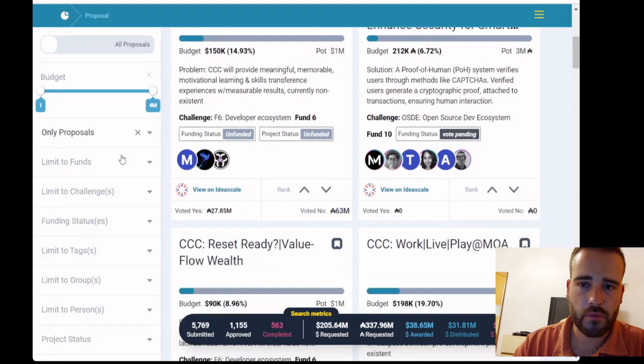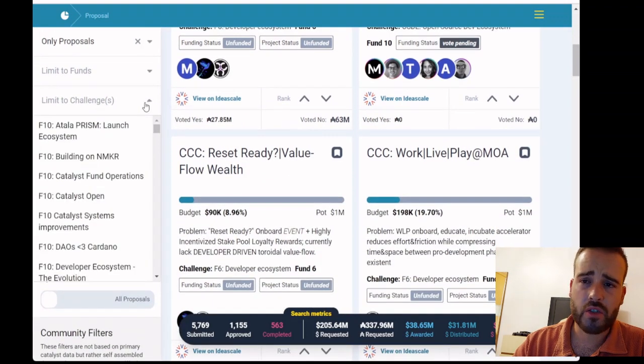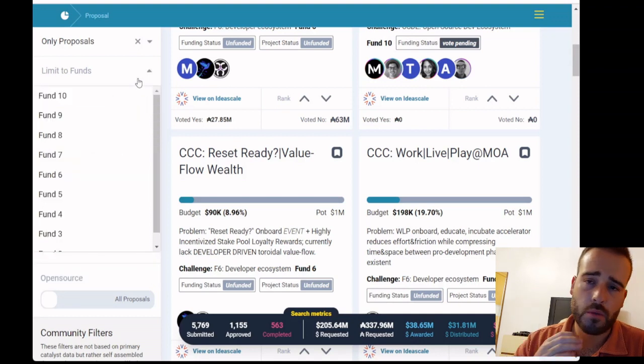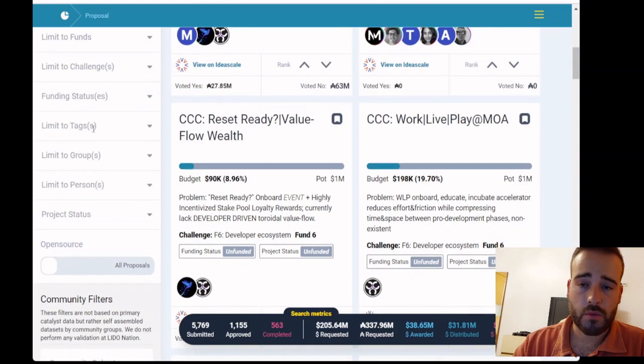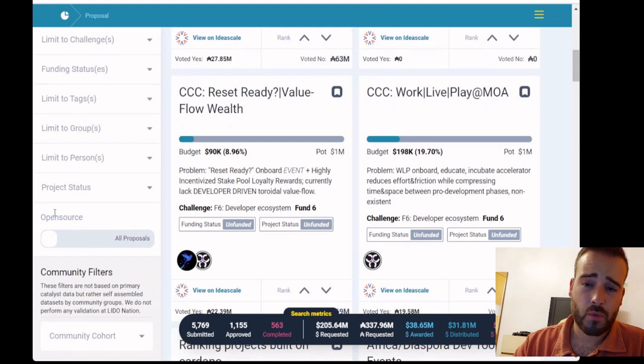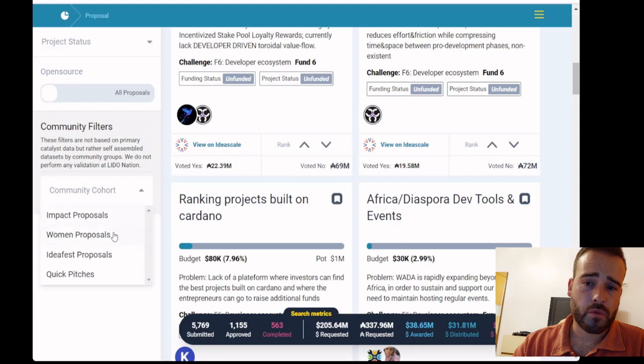You can see the budget for the proposals. You can choose the challenge, choose the fund. So if you want to see a proposal with a specific amount of funds, specific amount of tags, you can search by tags, which is very useful. Search by people, whatever you want, if it's open source or not. You have a lot of filters here in terms of proposals, even if they are from IDFS or not.